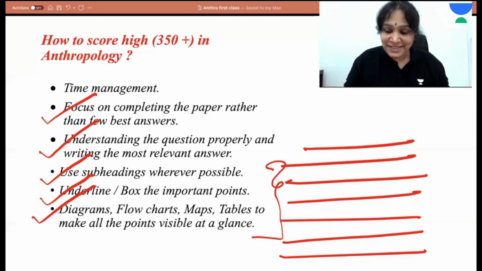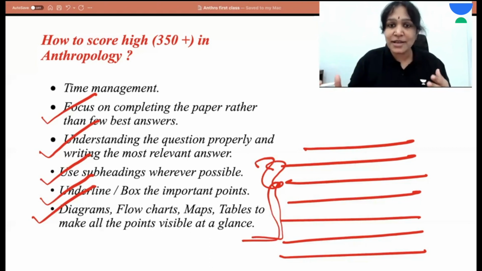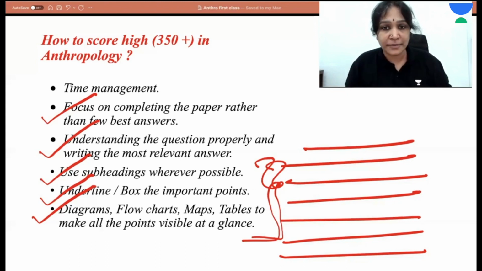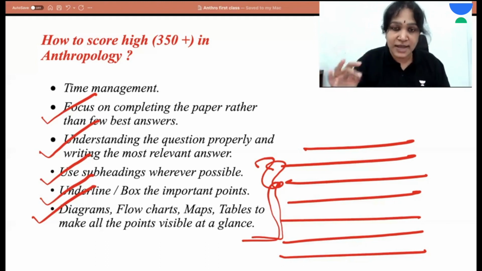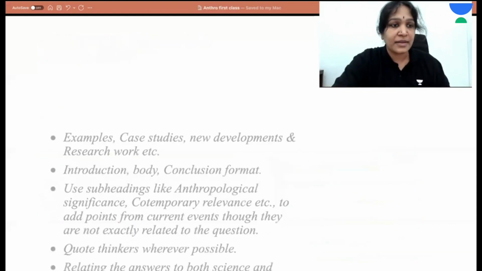It means ignoring these instructions is risky, and taking these instructions too seriously is also risky. Maintaining a balance is very important, because some students fill the whole answer with flowcharts and some students never use a flowchart. Both are risky. A good balance of paragraphs, flowcharts, and diagrams will be impressive in the total answer sheet.